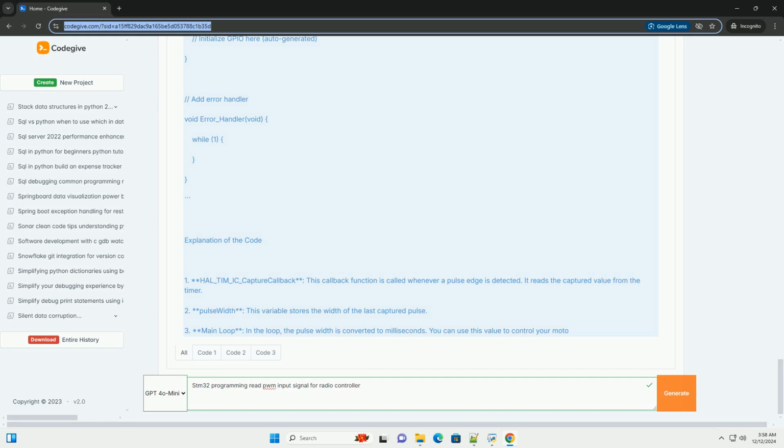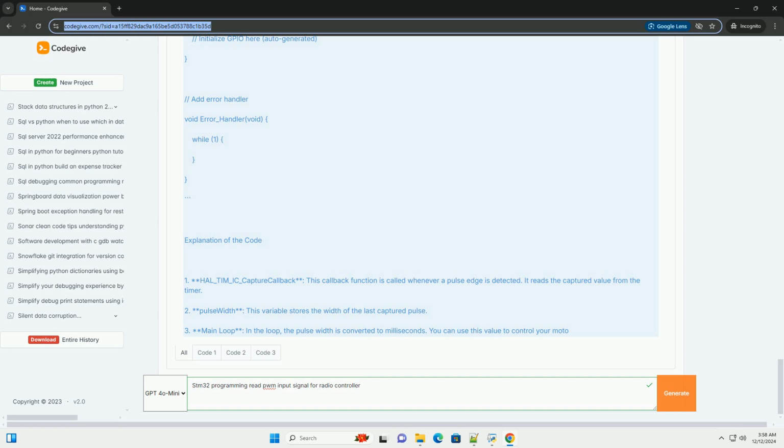Explanation of the code. 1. The global variable pulse_width is used to store the captured pulse width. 2. HAL_TIM_IC_CaptureCallback. This function is called when a capture event occurs. It reads the captured value and stores it in pulse_width. 3. MX_TIM2_Init. This function initializes TIM2 in input capture mode. Adjust the prescaler based on your timer clock and desired resolution. 4. Main loop. In the main loop, you can process the pulse_width variable to determine the position of the input signal.